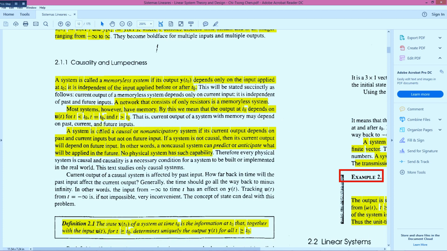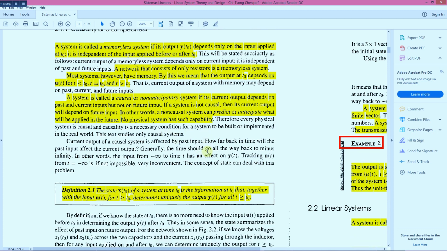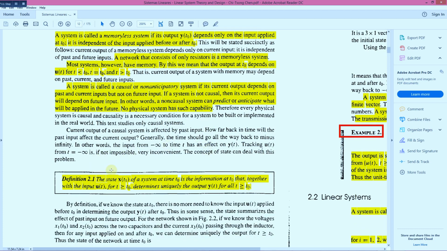A system is called a causal system or non-anticipatory system if its output depends on the past and current inputs but not on the future. So in a causal system, the output depends upon the past state and present but not the future. It is also known as non-anticipatory. A system is not causal if its current output depends on the future, but such a system does not exist, as mentioned here.